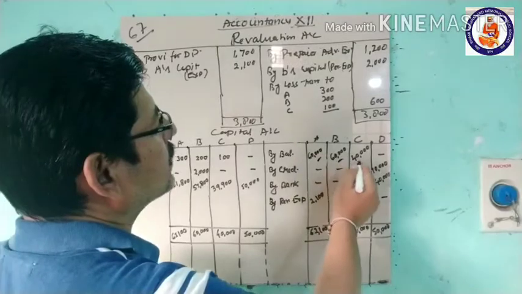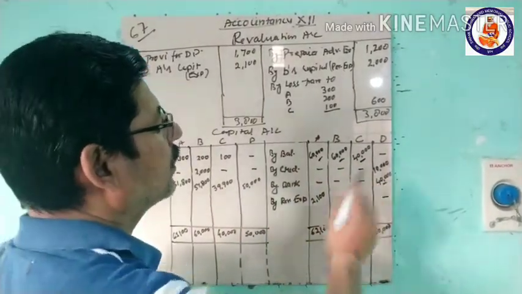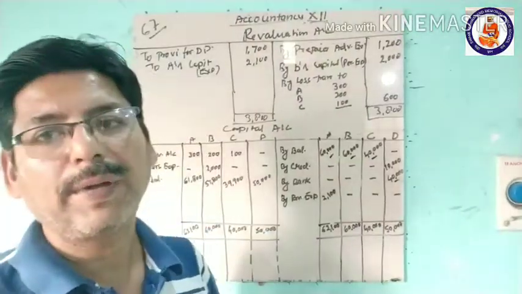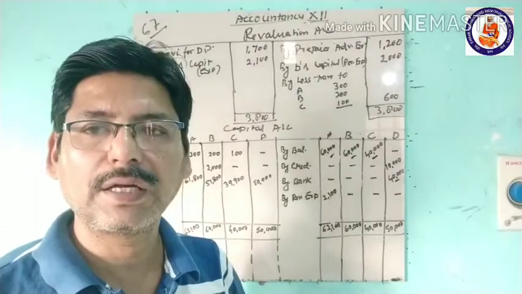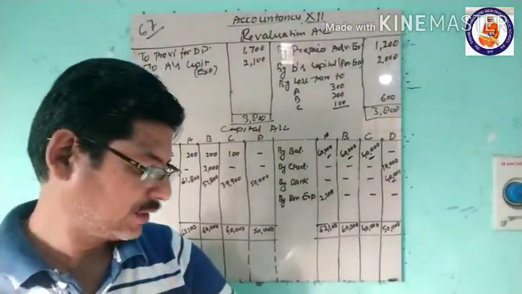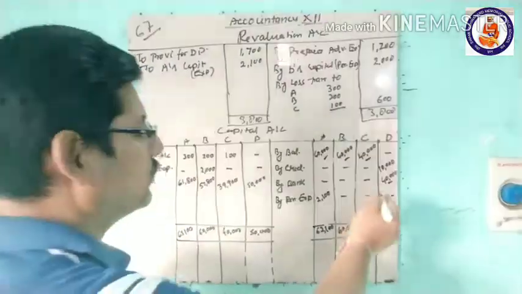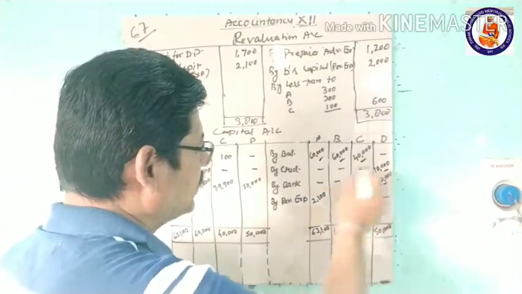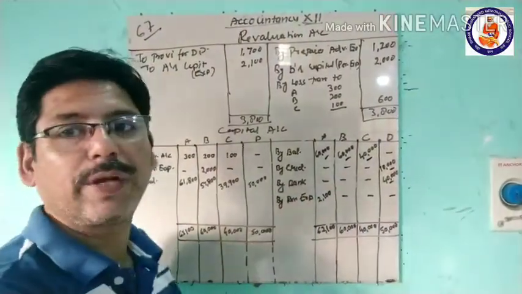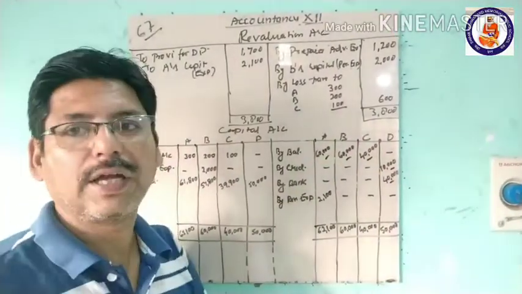Now he is bringing 40,000 here, bank account debit to the new partner D's capital account. Then this 10,000, as a creditor the business had to pay him, is transferred to his capital account.